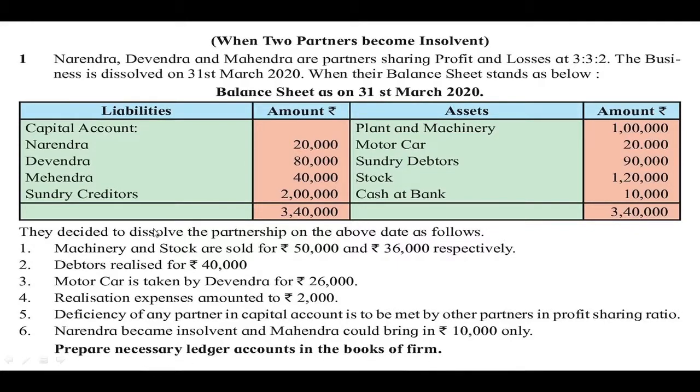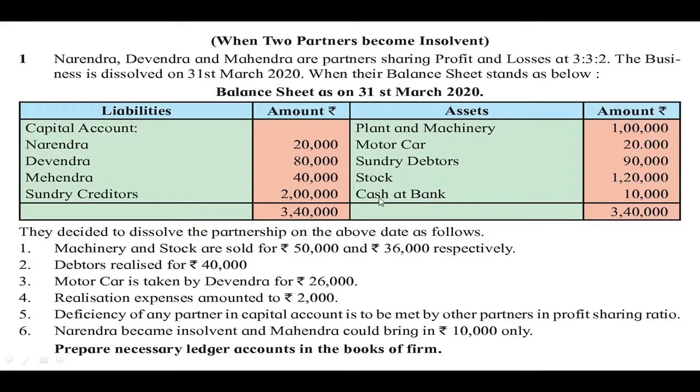First, we have to prepare the realization account, and the very first step is to transfer the assets and liabilities. So first we are going to transfer the assets on the debit side, that is plant and machinery, motor car, sundry debtors and stock. For cash we are going to make a separate bank account.